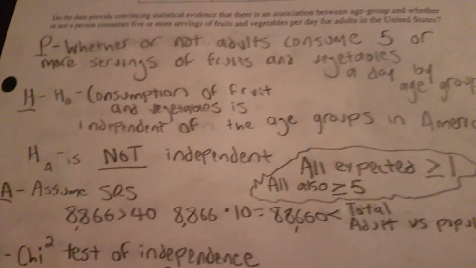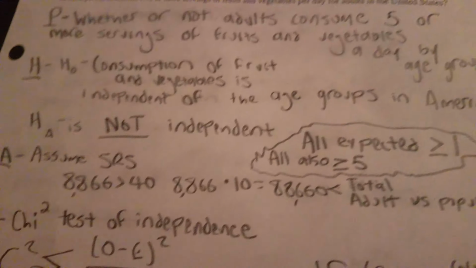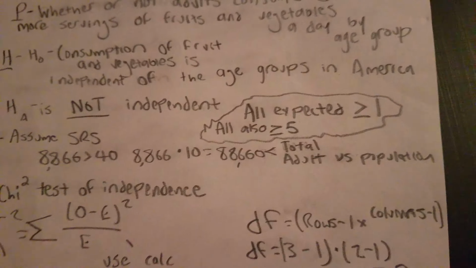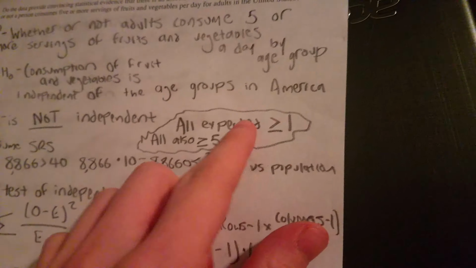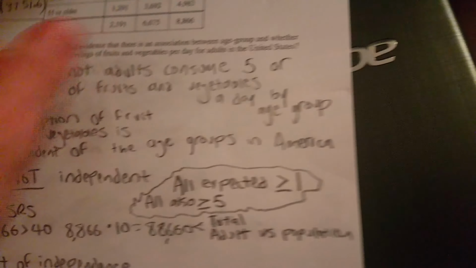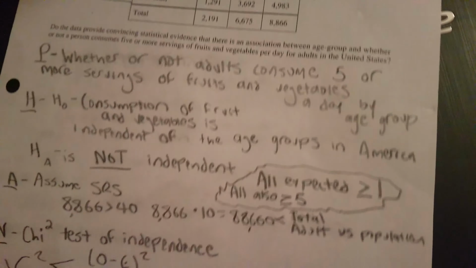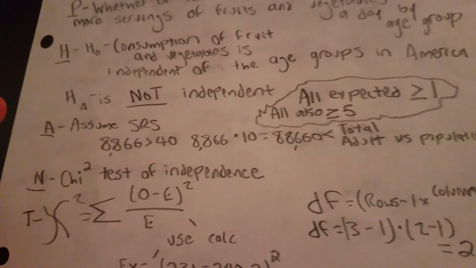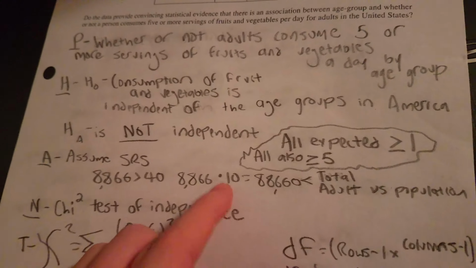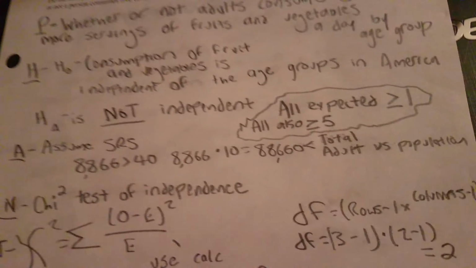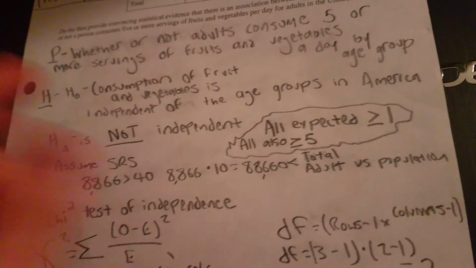And for A, for this type of test, all you really have to do is assume whether or not it's an SRS, and you just do. And then also, all expected counts are greater than 1, and at least 80% have to be greater than 5, but for this, all of them obviously are. But, like, say for a t-test, you have to times it by 10 and see if that is the population and make sure it's greater than 40, which you don't have to do for this test, but I decided to do that anyway.